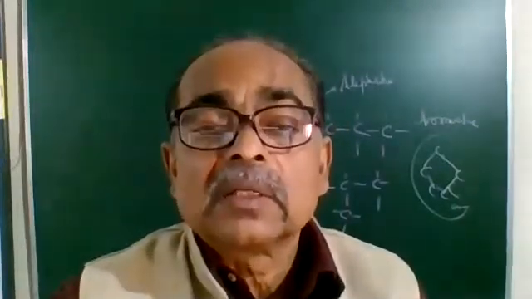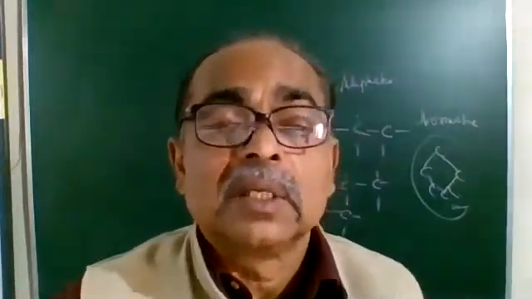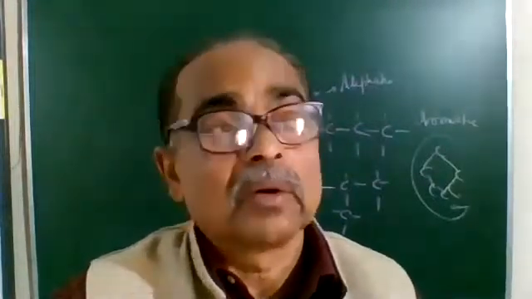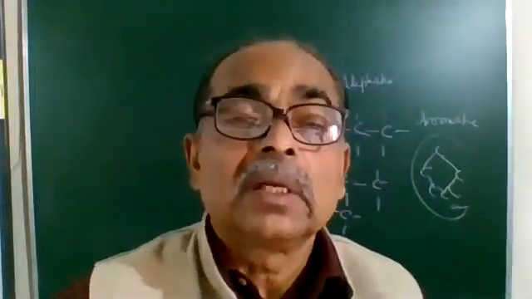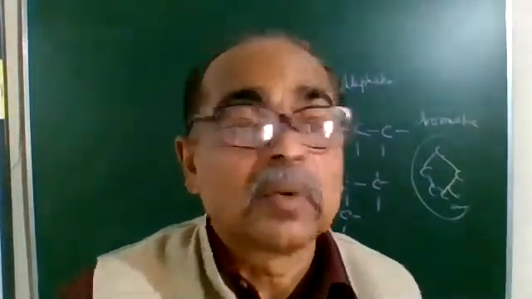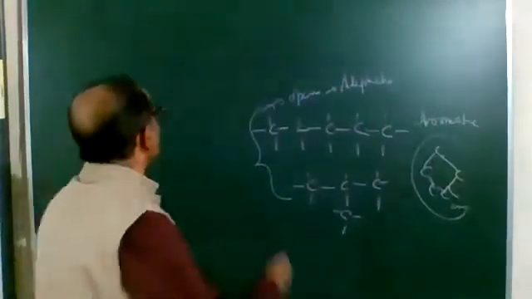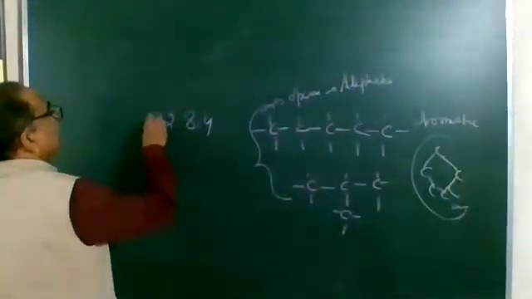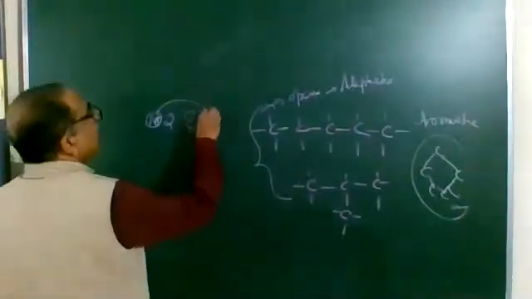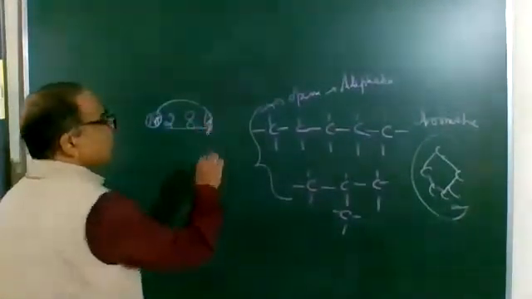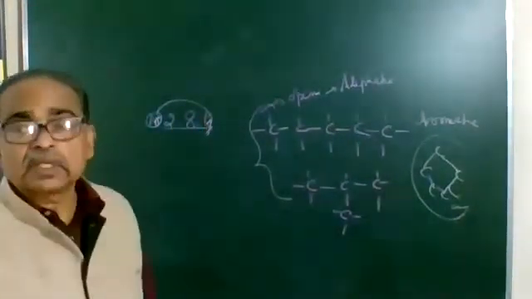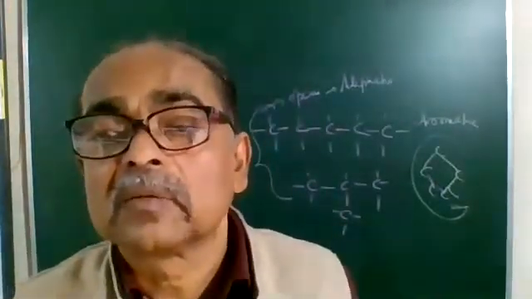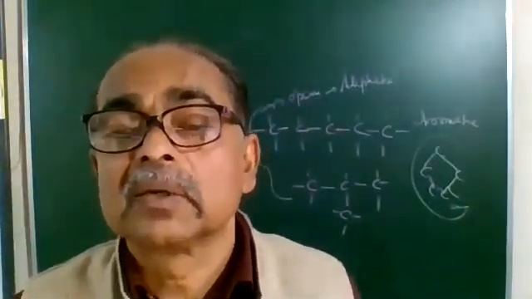Now let's take the case of silicon. Silicon, as I discussed earlier, has atomic number 14, electronic configuration 2, 8, 4. Silicon needs 4 electrons to complete the octet. But what happens in silicon is 2, 8, 4. The nucleus is over here with the 14 protons and the valence electrons are far away from the nucleus. So the nucleus exerts a lesser force of attraction. The force of attraction exerted by silicon's nucleus on the valence electrons is less.